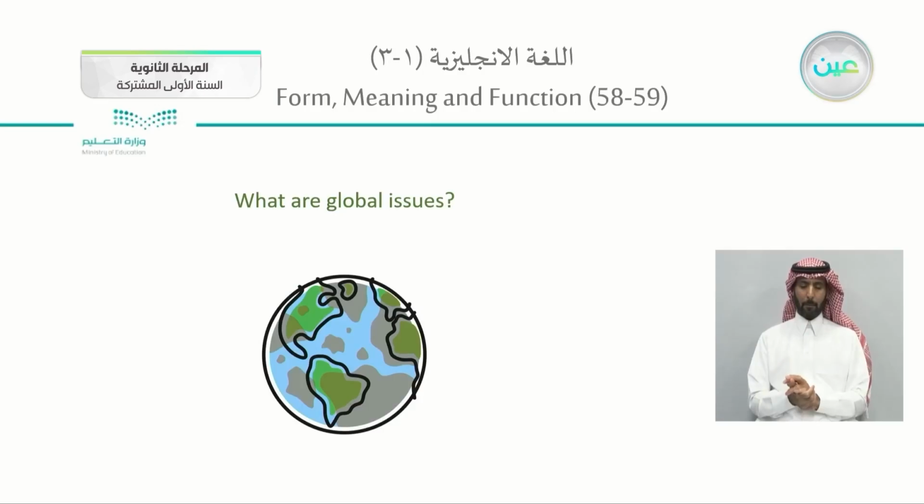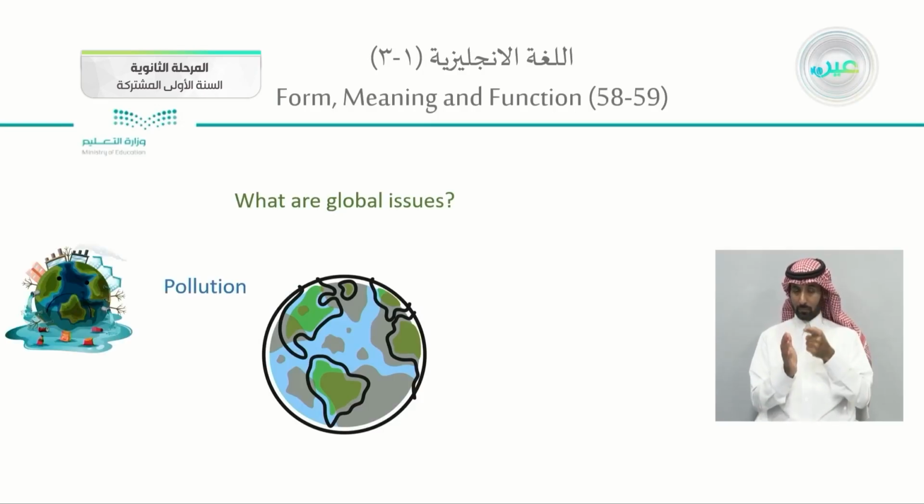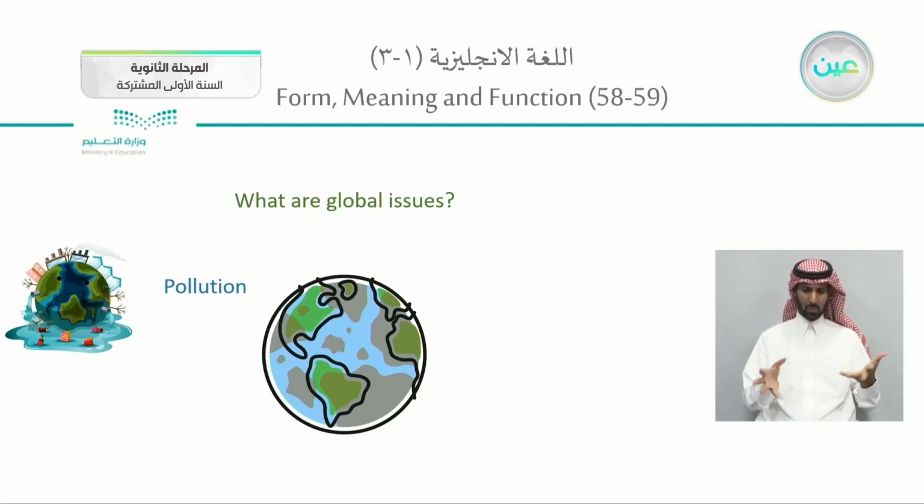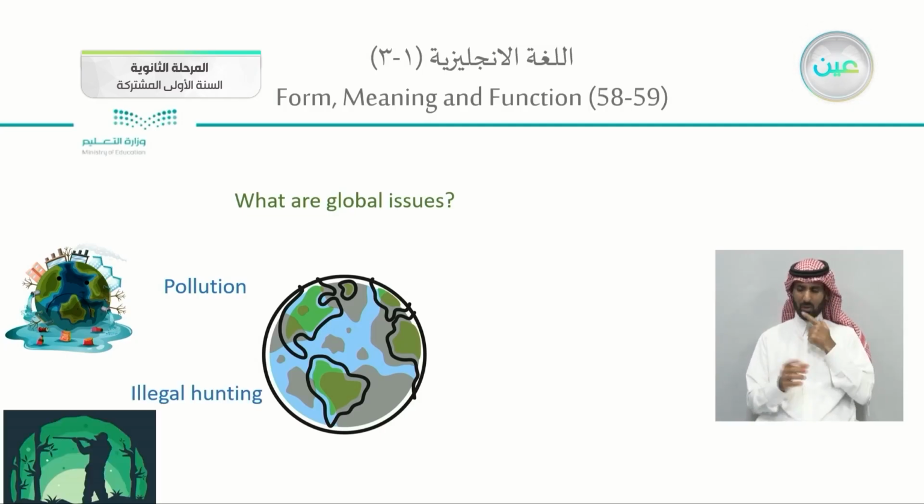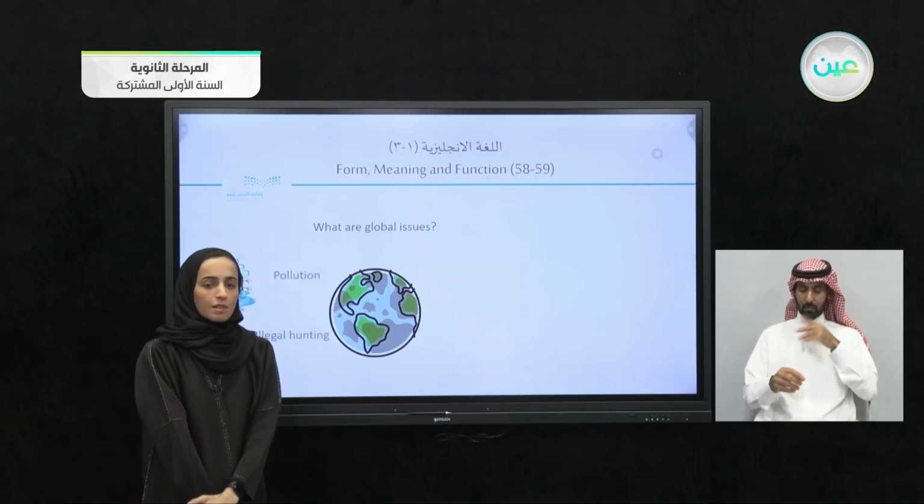Okay, let's look at some global issues. In here, we have pollution, whether it is air pollution, water pollution, whatever kind of pollution. Also, illegal hunting, when people are hunting or killing animals in massive numbers, so we will need them in the future.